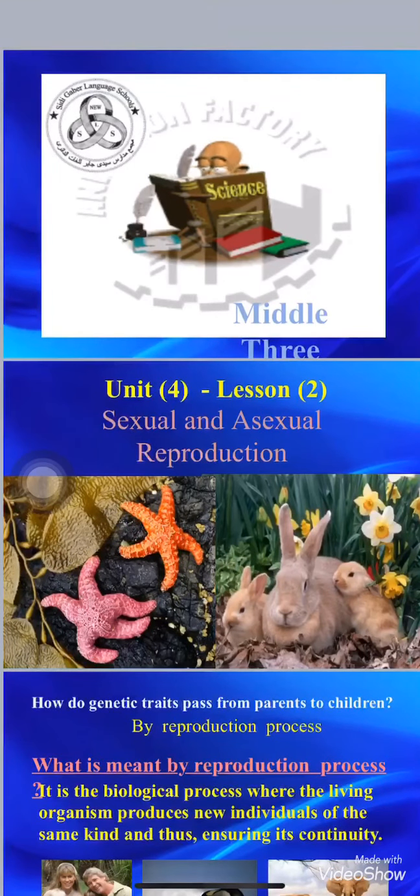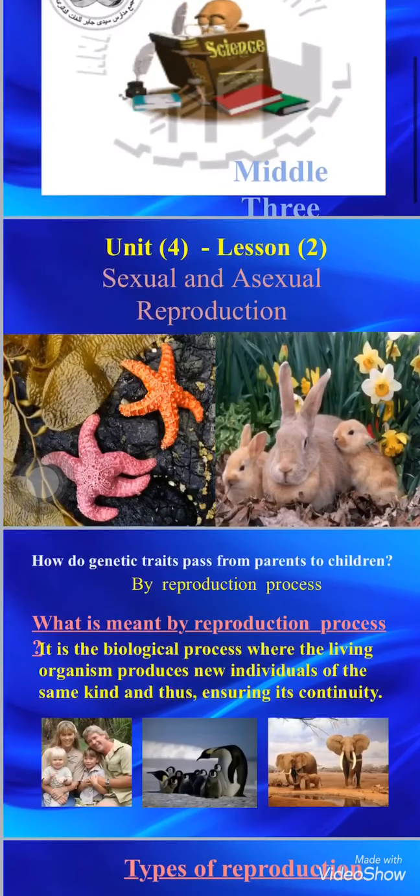Hello, middle 3. Now today we will talk, inshallah, about the last lesson in the syllabus, which is sexual and asexual reproduction. How do the genetic traits pass from parents to children? How do you get some of the genetic traits from your parents? By the reproduction process. What's meant by reproduction process? It's the biological process where the living organism produces new individuals of the same kind, and thus ensuring the continuity.